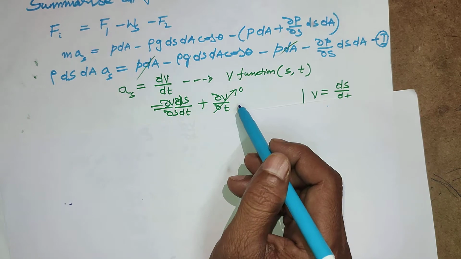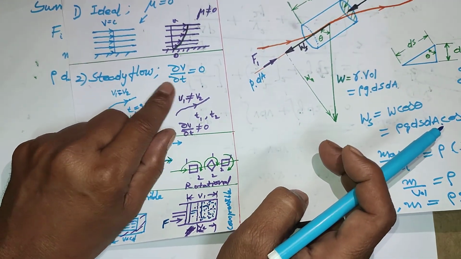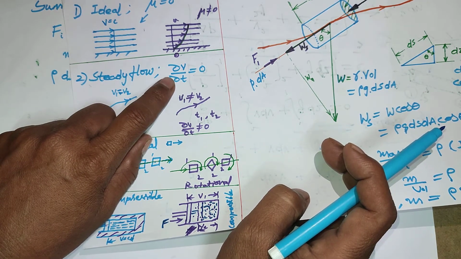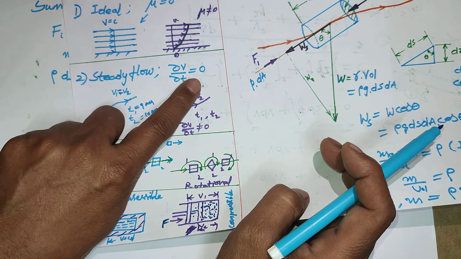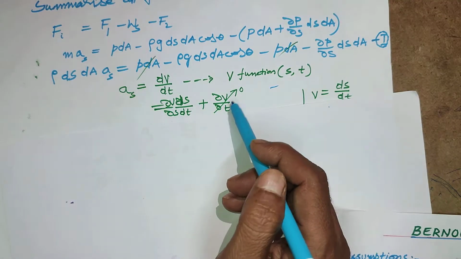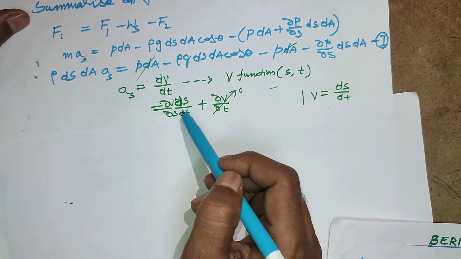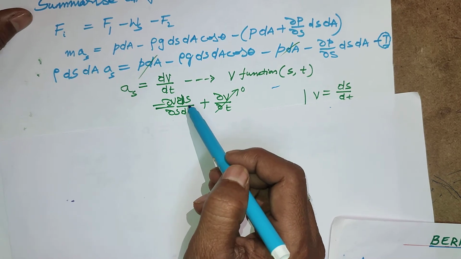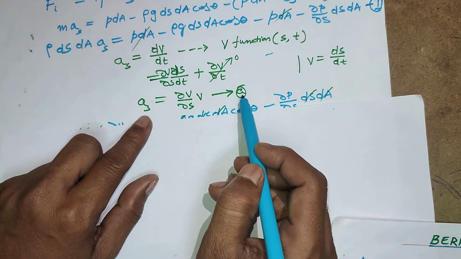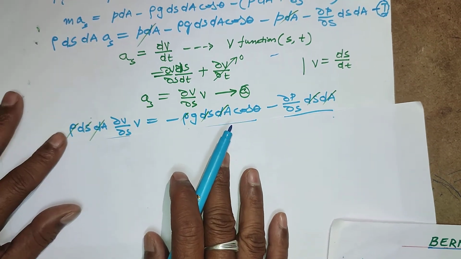So dou v by dou t gets 0. Why? Already told, in steady flow, there is no change in velocity with respect to time. So dou v by dou t is 0. Then you have a_s equivalent to dou v by dou s into ds by dt. This is equation A. Substitute this equation A here. You will get this expansion.